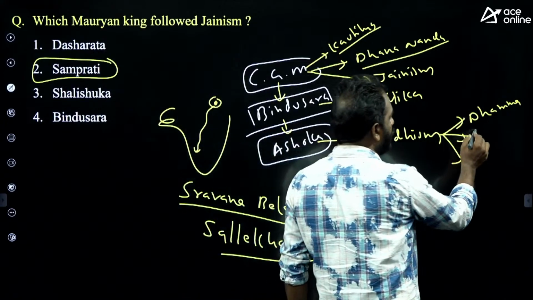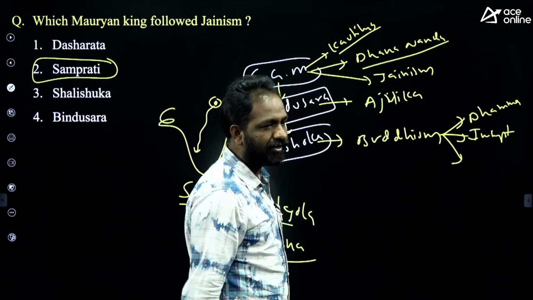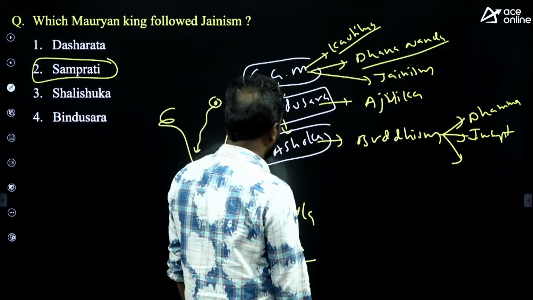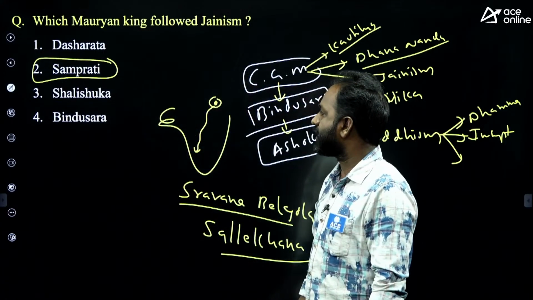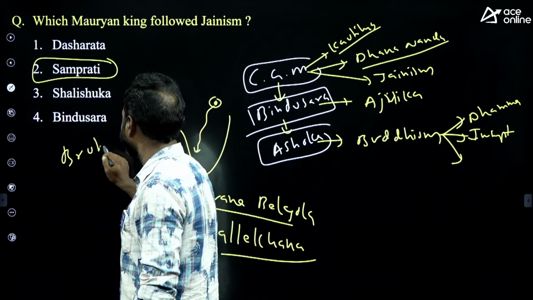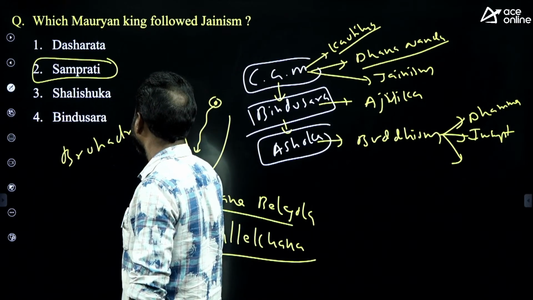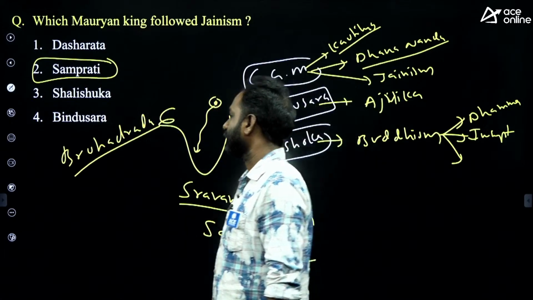Ashoka was the person who issued inscriptions on rocks, on pillars and everything. After Ashoka, we have Dasharatha, Samprati, Shalishuka and Bindusara, and the last ruler was Brihadratha. Brihadratha was considered to be the last Mauryan ruler. Is it clear?